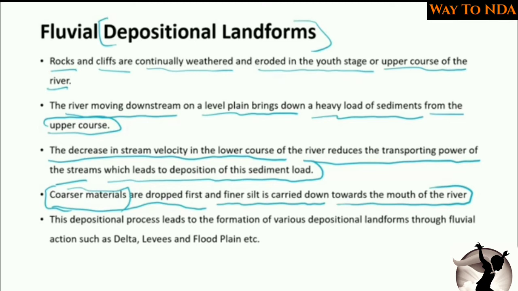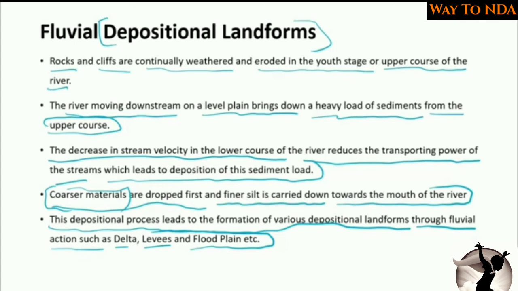Okay, so this depositional process leads to the formation of various depositional landforms through fluvial actions, such as delta, levees and floodplain. Due to the sediments which the river has brought with it, this material will get deposited and form different types of landforms.